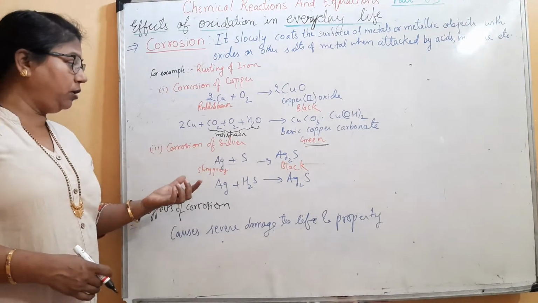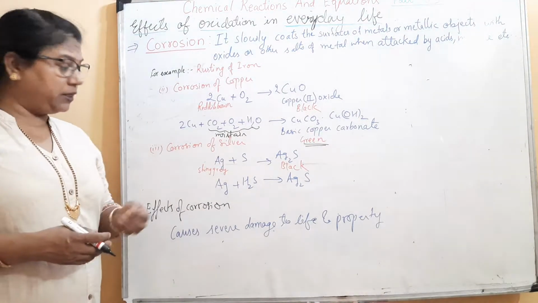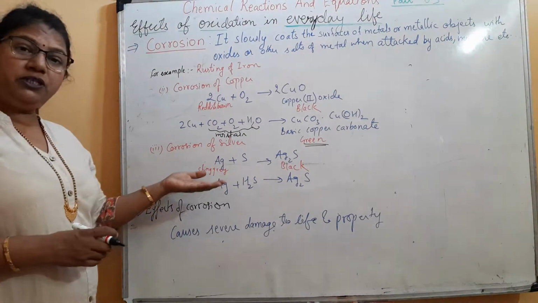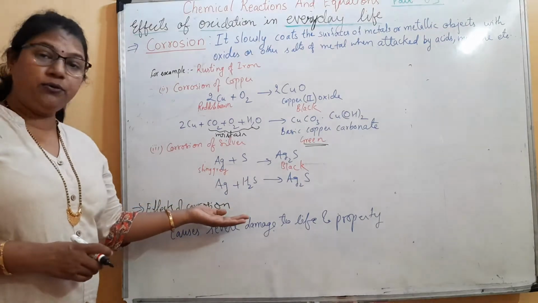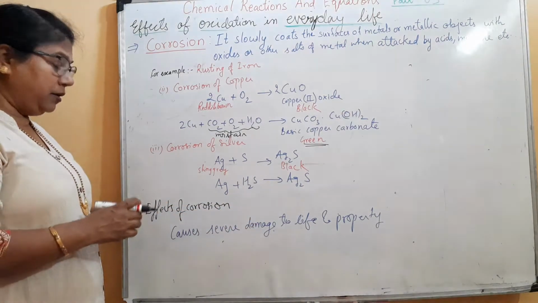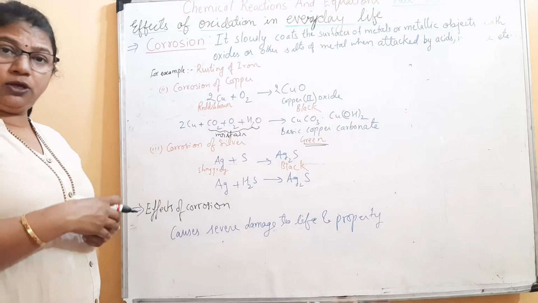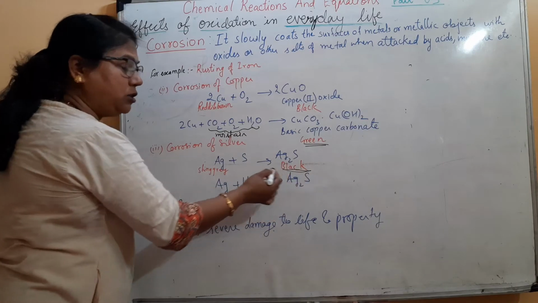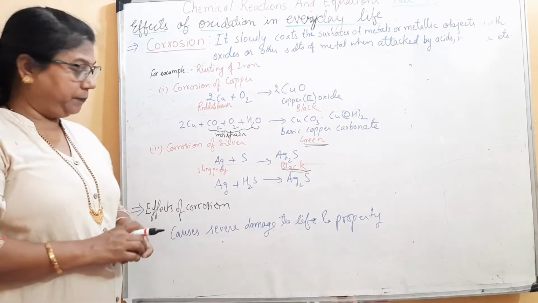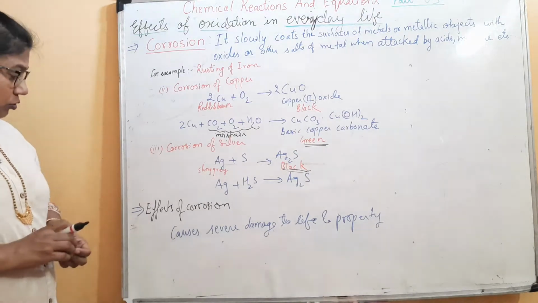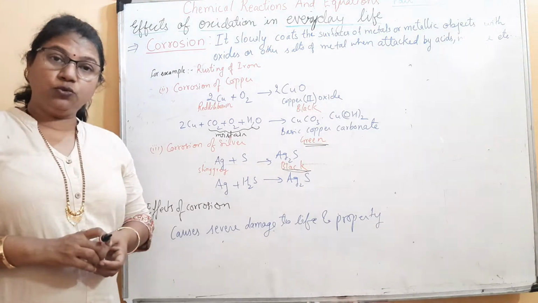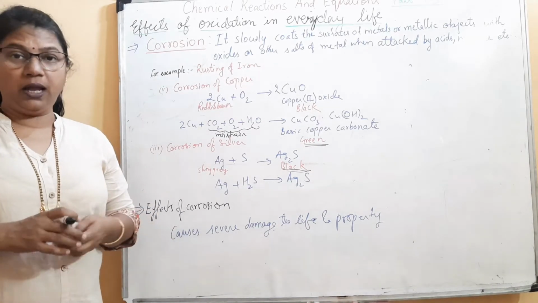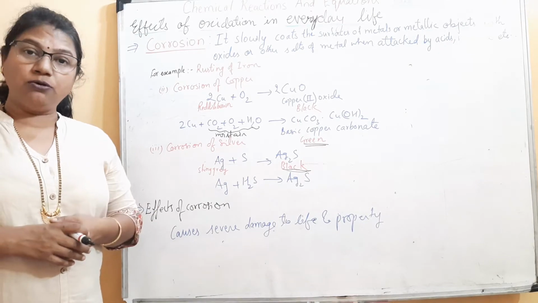Next one is the corrosion of silver. Silver articles are shiny grey, but on prolonged exposure to air containing sulfur or hydrogen sulfide, the shiny appearance of the silver gets tarnished and develops a black coating called silver sulfide. Now, effects of corrosion: it causes severe damage to life and property. Every year, we lose crores in life, property and money on account of corrosion.